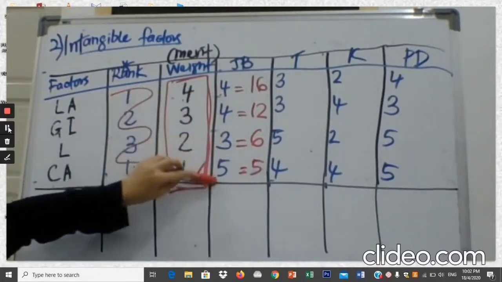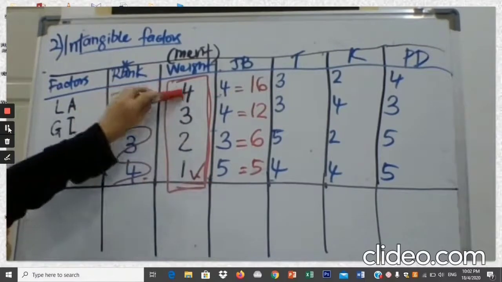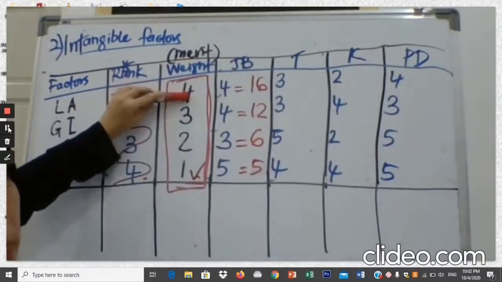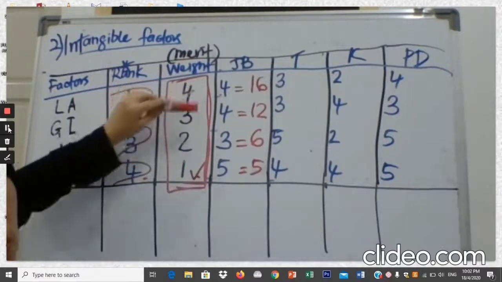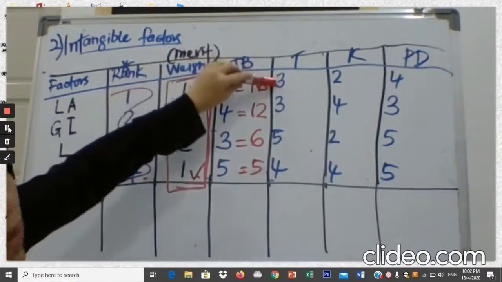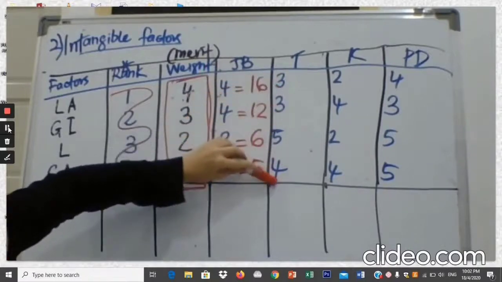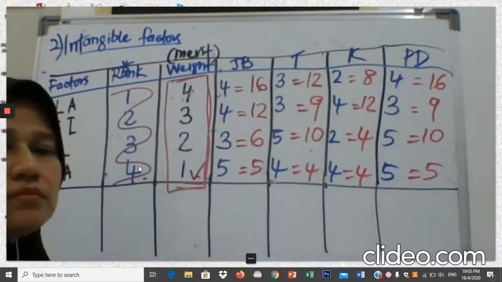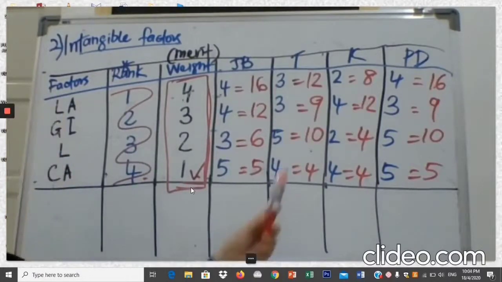Over here 4 times 4, 3 times 4, and so on. And you do the same thing for the other 3 locations. You take the same weights, using the same column, multiply with the value of the ratings over here. That is called the weighted score for every location.